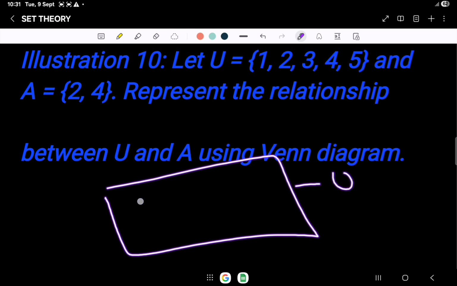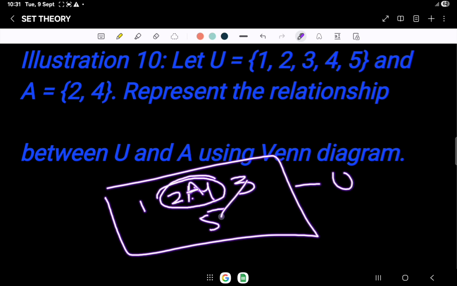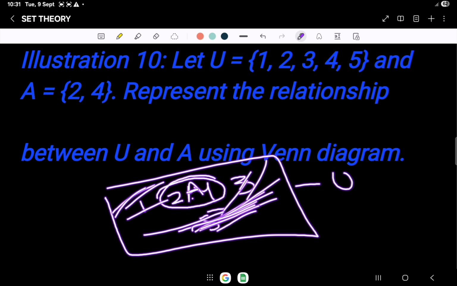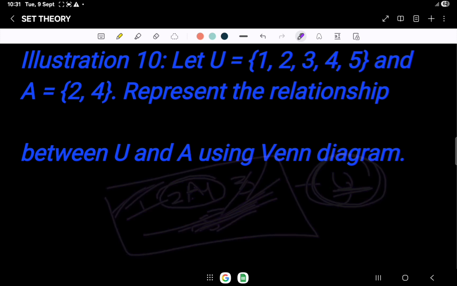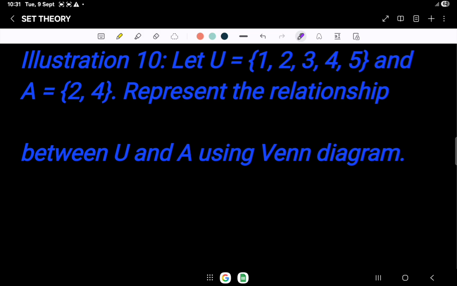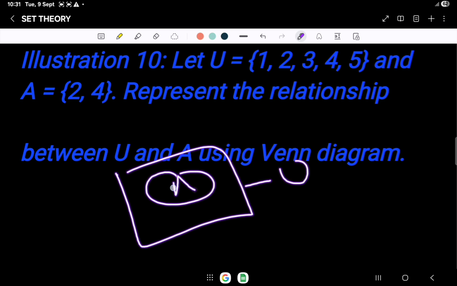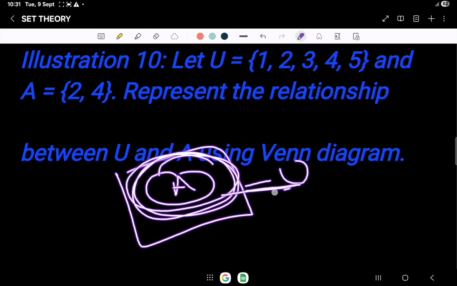Here are 1, 2, 3, 4, 5, and this particular portion is the set A, while the other remaining portion is other than A. So it is the complete union of the multiple sets, or we can say that it is the universal set. A is only a part of this universal set.